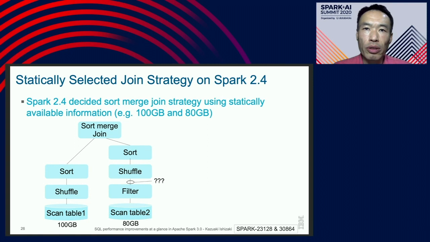The next one is to select the join strategy. Spark 2.4 decides the join strategy based on statically available information such as table size, 100 GB or 80 GB. At the query optimization time, the size of the filter result of table 2 is unknown. Therefore, sort merge join is selected in this case.